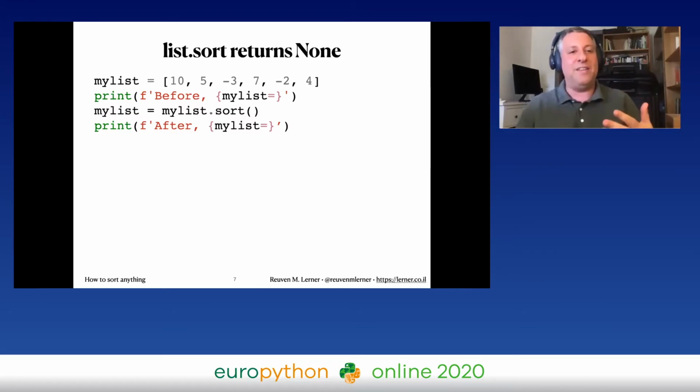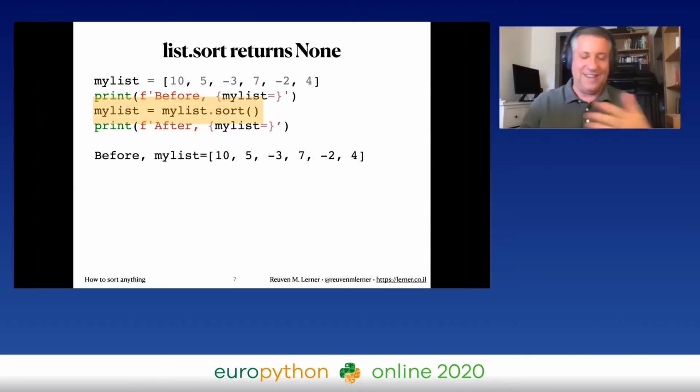So we define my list. We're going to print what it is before. And then what am I going to do here? Remember that in assignment, it's always right side before left side. So on the right side, I'm going to say my list.sort. That will actually sort the list. It will be sorted. But the return value for the method is None. And thus we have assigned None to my list. And so the output for this is going to be: before, it's our list, and after, it is None.